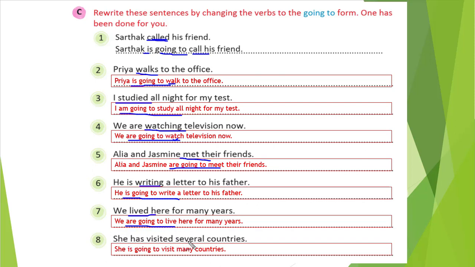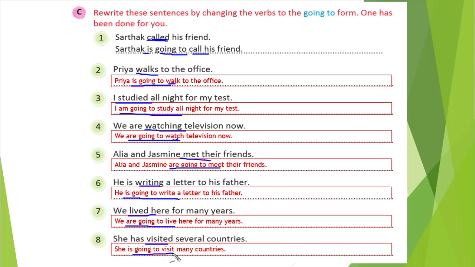She has visited several countries. Visited is the verb, so is going to visit. You see, we just change only the verb, nothing else we have done here. In the place of verb, we just wrote is plus going to plus the base form of the verb.